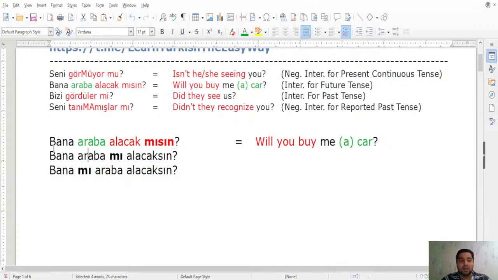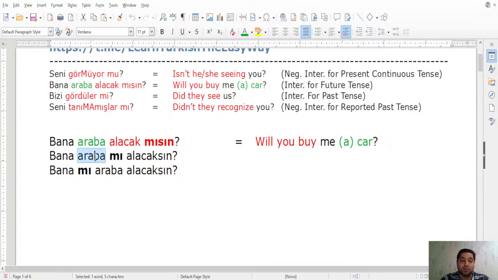So, bana araba mı alacaksın? Now you see even intonation changes with the place. In the first one you say bana araba alacak mısın? You see the intonation, but in the second one you say bana araba mı alacaksın? You see the emphasis now is on the car, on araba. Bana araba mı alacaksın?